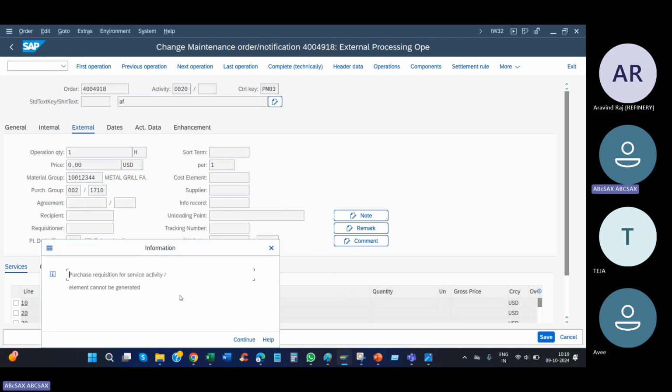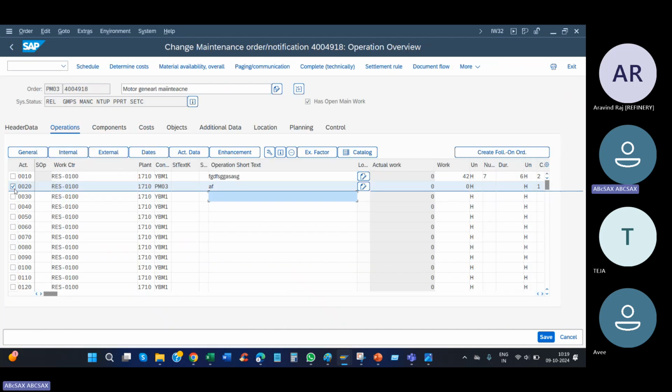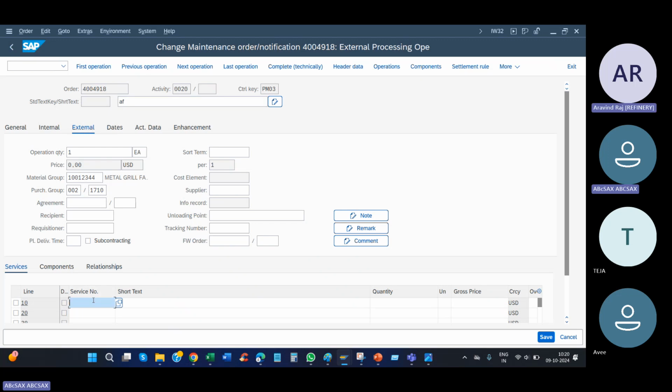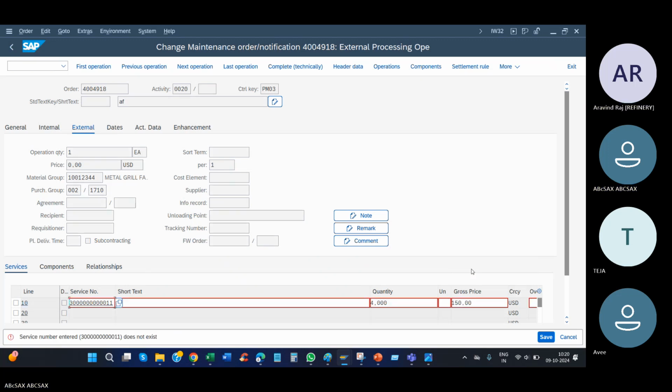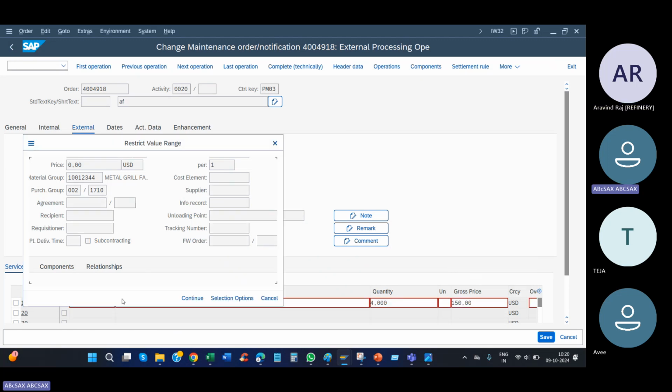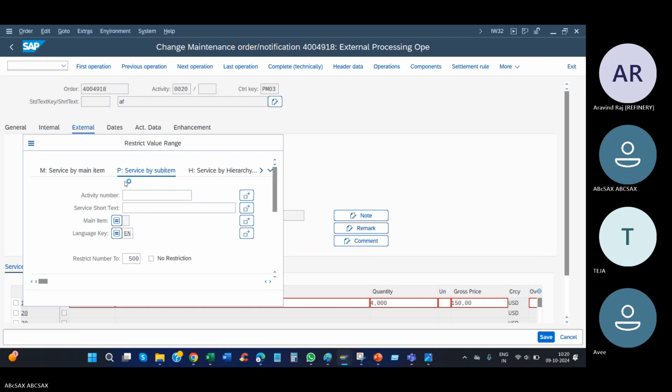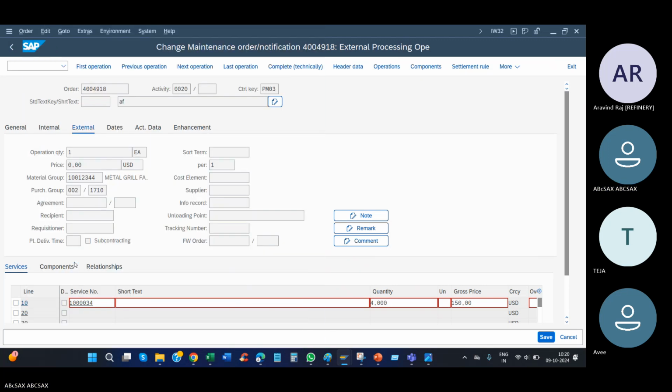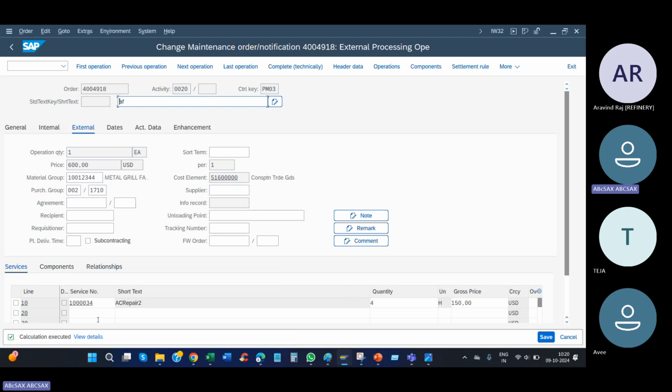We didn't enter the services, so here you need to enter the services. Select it, click external, or double click here. Sorry, for PM it is double click here. Now you can see the service number. Give the services, give the quantity, give the gross price. These three we need to give. Press enter. If the service number is not there, press F4 and take some other services.